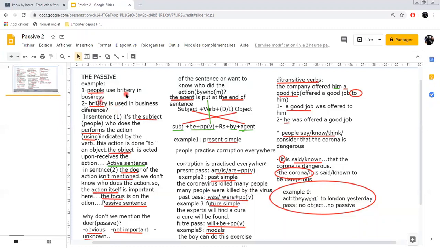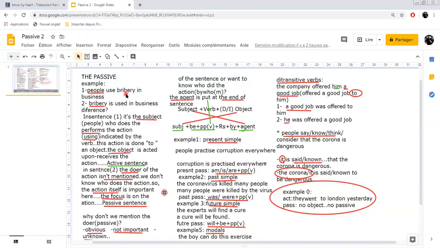What is important here is that bribery is used. In sentence number two, the doer of the action is not mentioned, so we don't know who does the action. The action itself is important, and that's why we call it a passive sentence, of course.